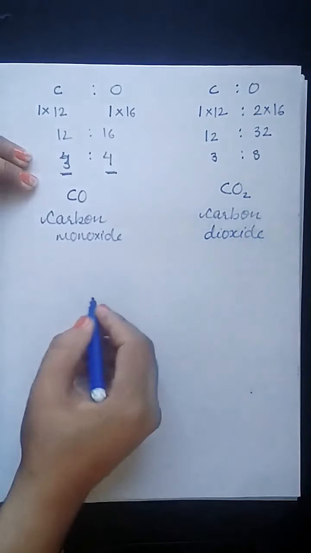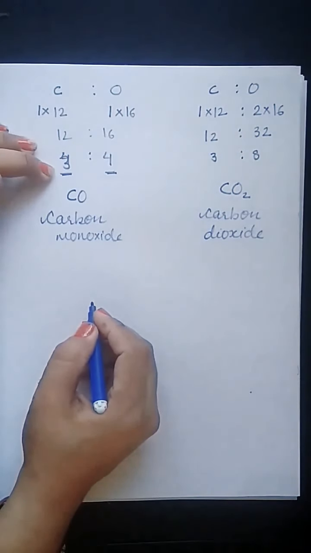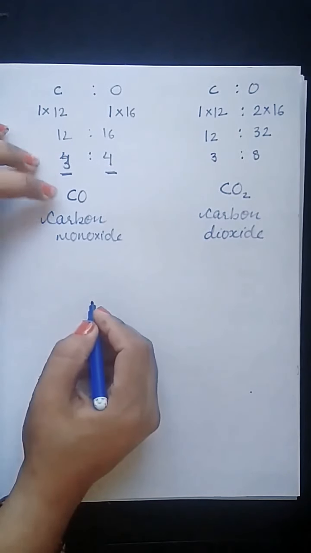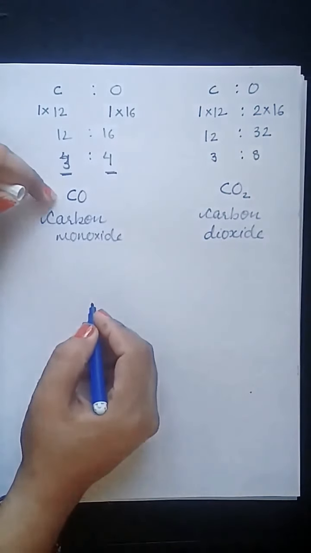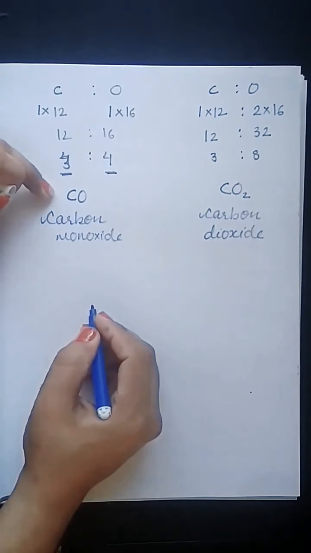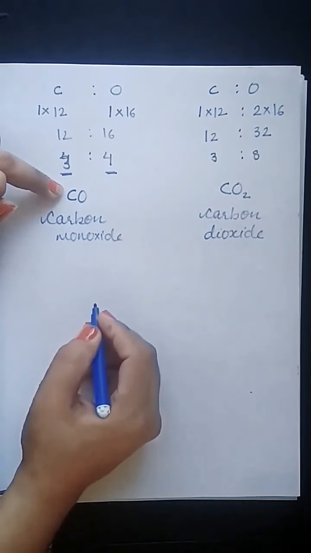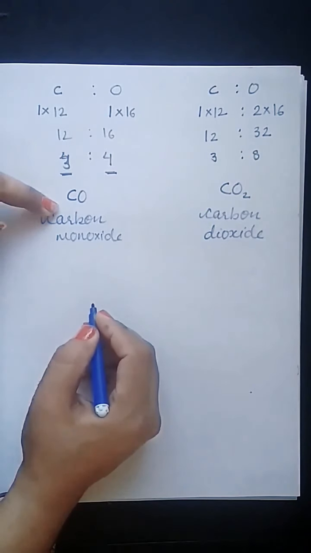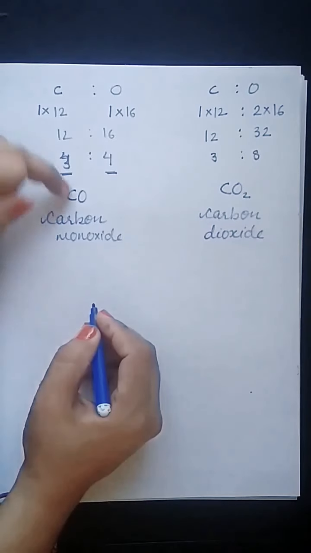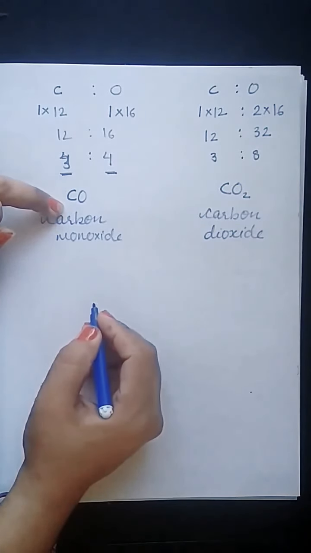So, what we observe here is that the elements are the same, but they are reacting in different ratios by mass. They are forming two different compounds. So, a compound is a pure substance obtained by the chemical combination of two or more atoms of two or more elements to form a molecule, and they combine in a fixed or definite ratio by mass.